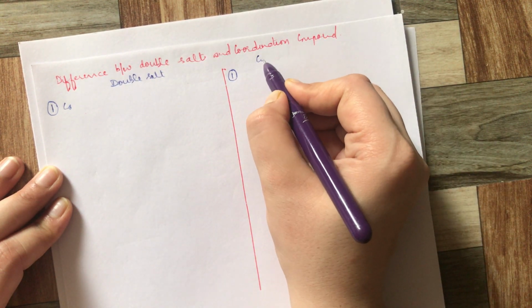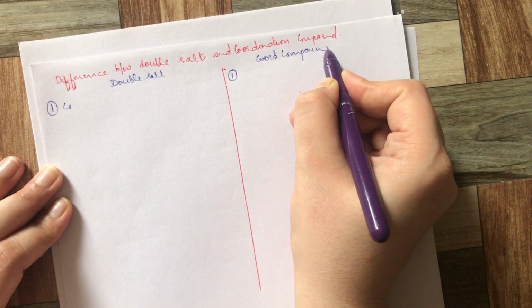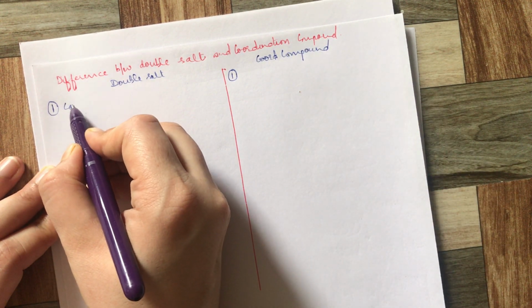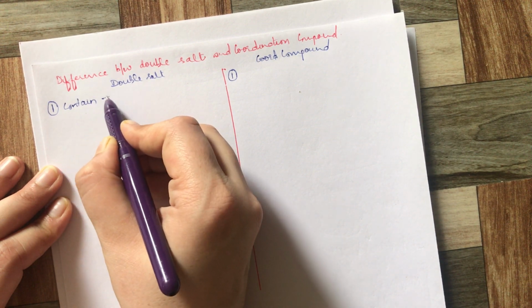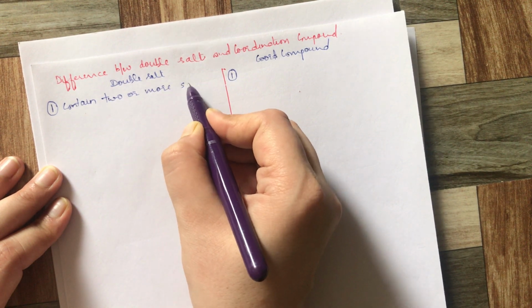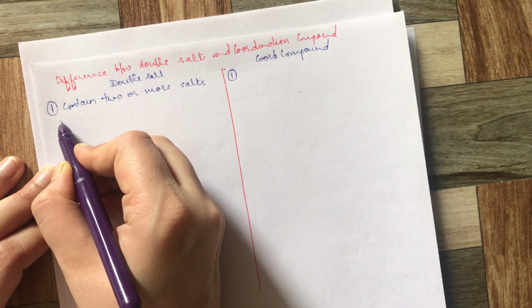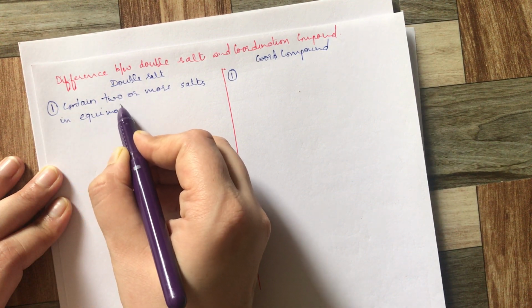Double salts usually contain two or more salts in equimolar proportion.